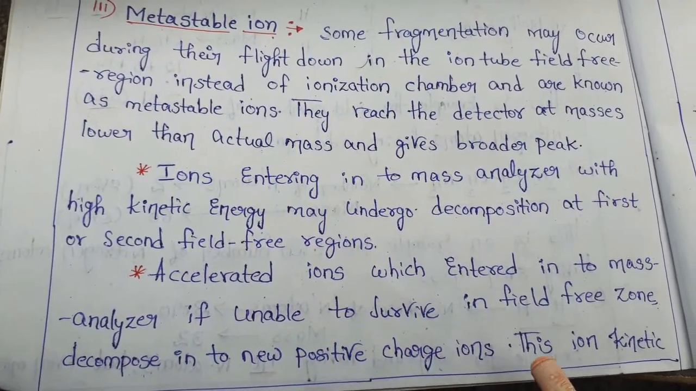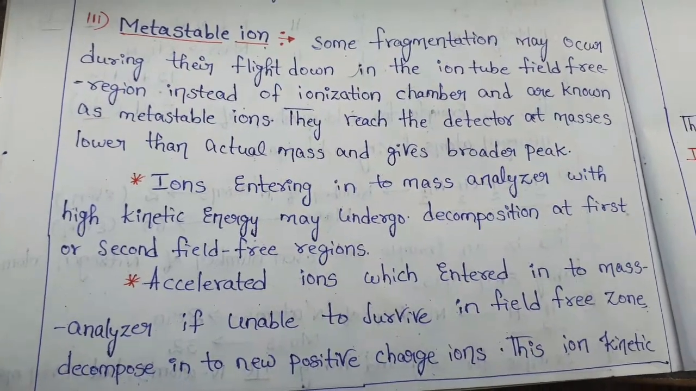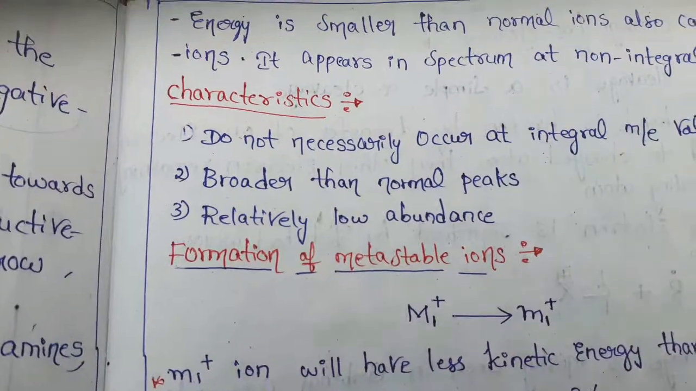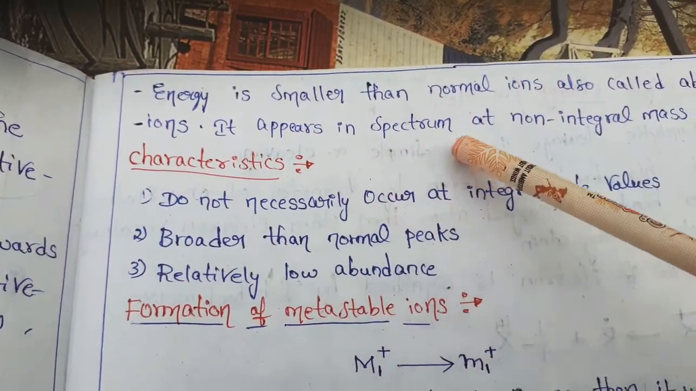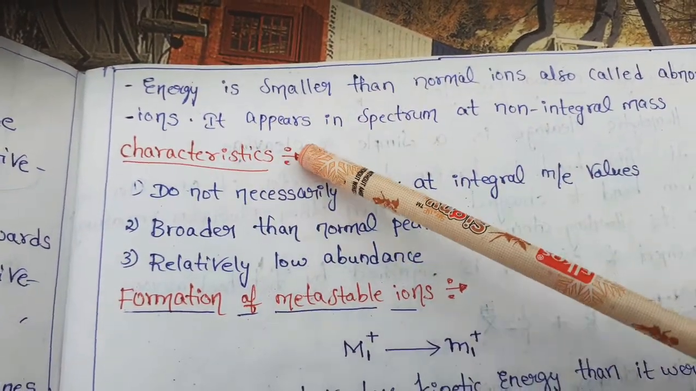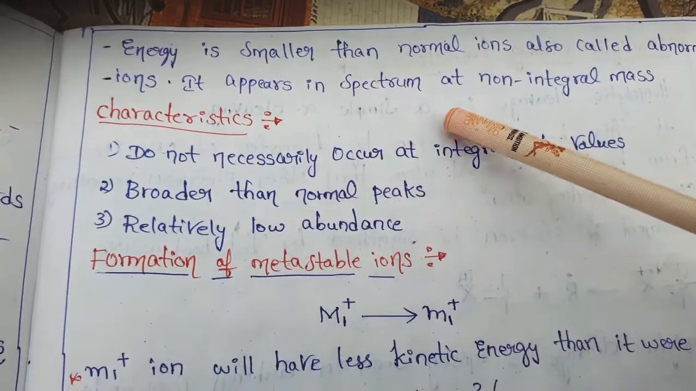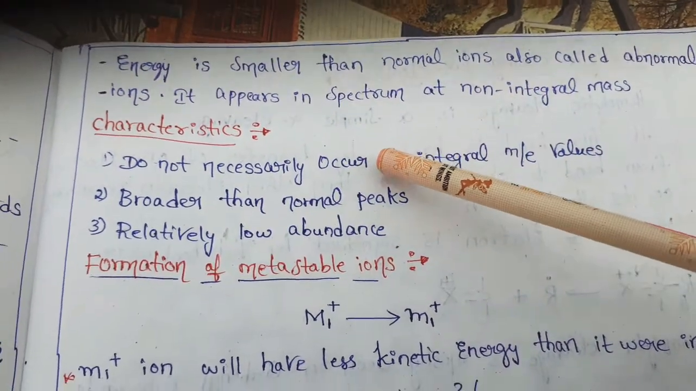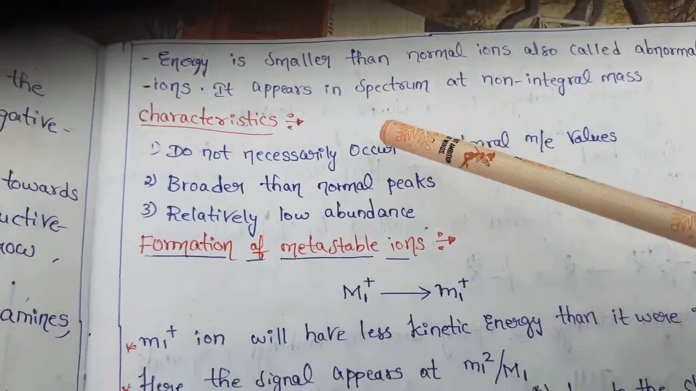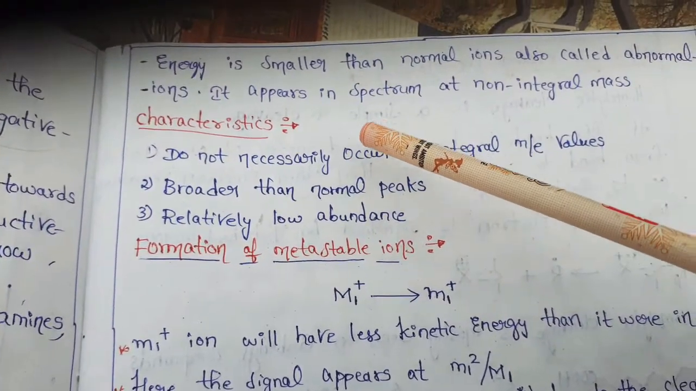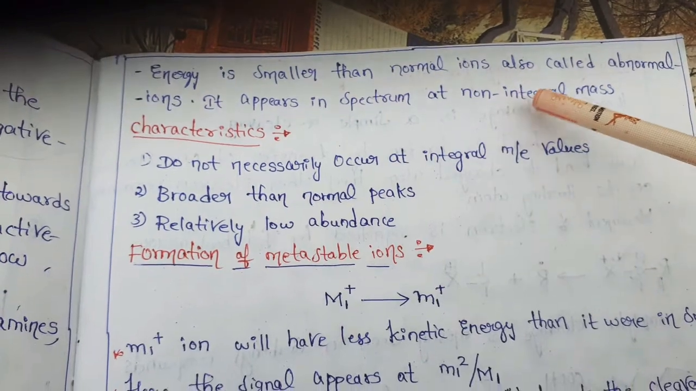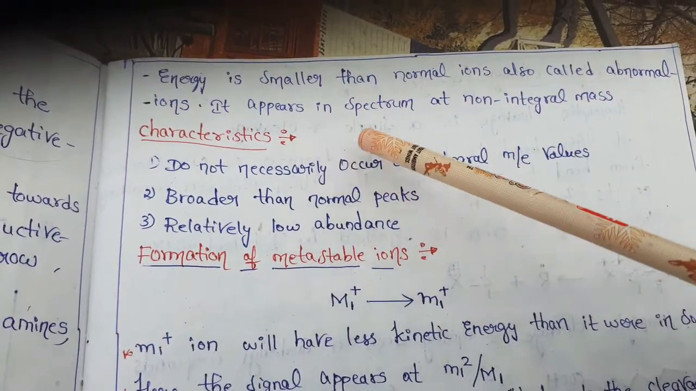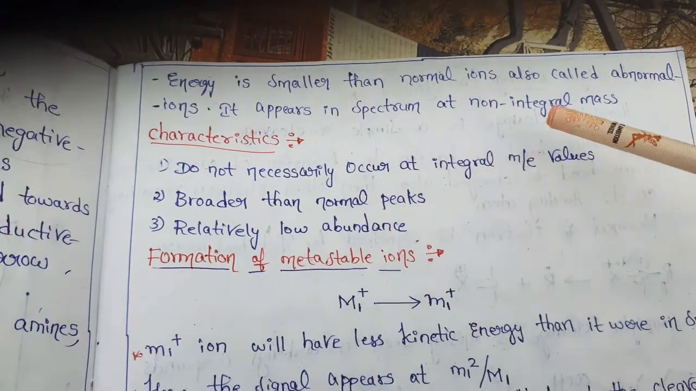Next, if we observe the kinetic energy, this ion's kinetic energy is smaller than that of the normal ions. Here we are observing a change in kinetic energy, so these are called abnormal ions, and they appear in the spectrum at non-integral mass.